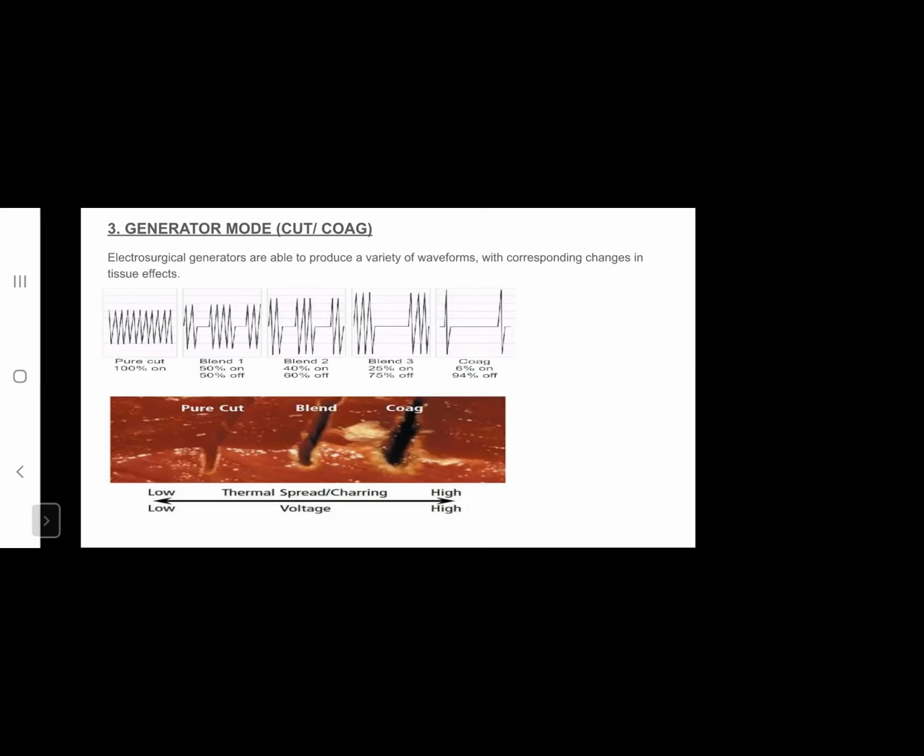Then there are blend modes: blend 1, 2, and 3. In blend 1, the duty cycle is 50%. In blend 2, it is 40%, and in blend 3, it is 25%. As we can see in this picture, the different modes of the electrosurgical generator have different tissue effects.